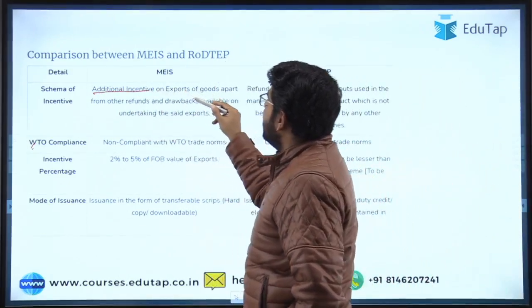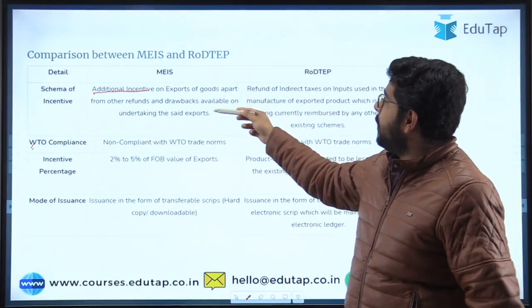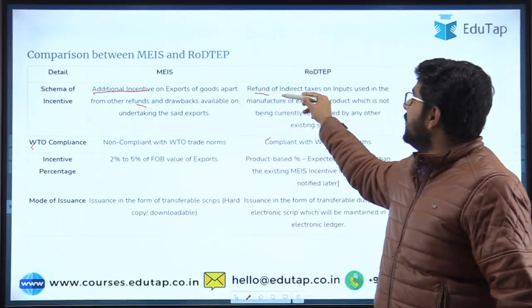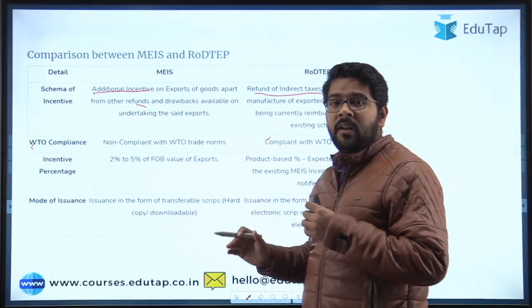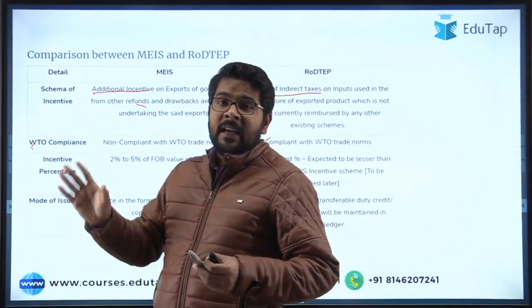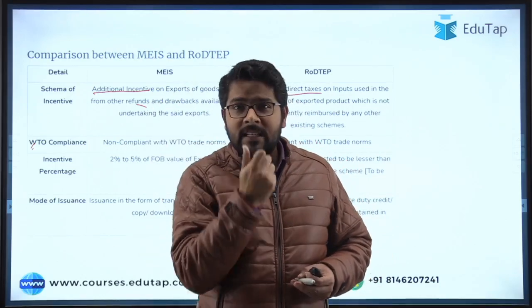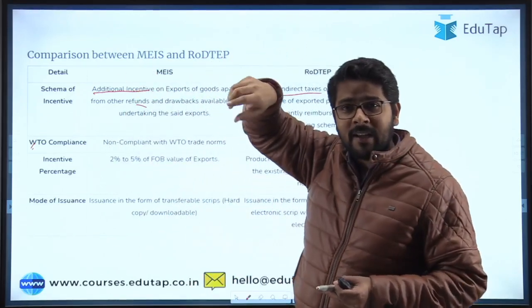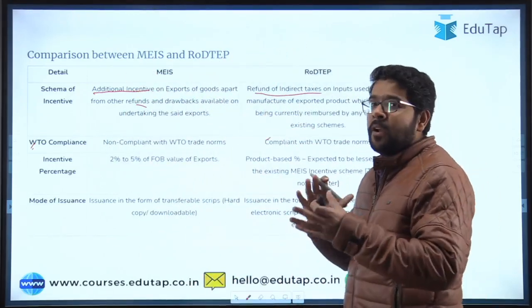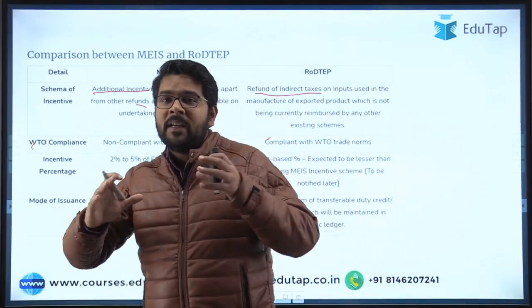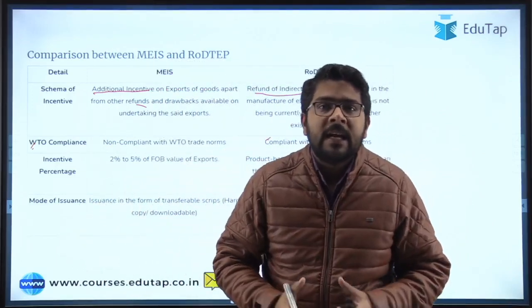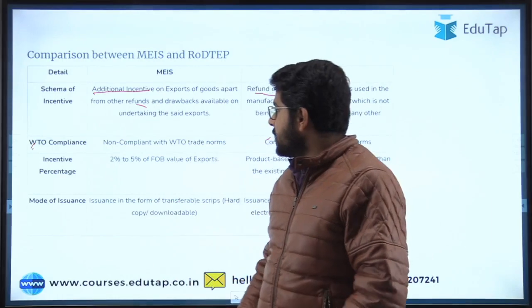There were additional incentives on exported goods apart from other refunds, but in this case the refund is on indirect taxes. As I gave the example in the beginning, instead of holding the nose like this, we are holding it by turning the hand around. Nothing more, it is just a makeover of the previous scheme, but now it is more compliant with the WTO obligations.